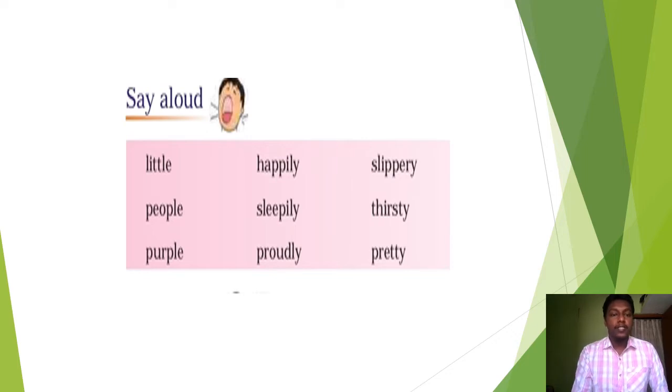Next one is Say Aloud. So let us read these words.